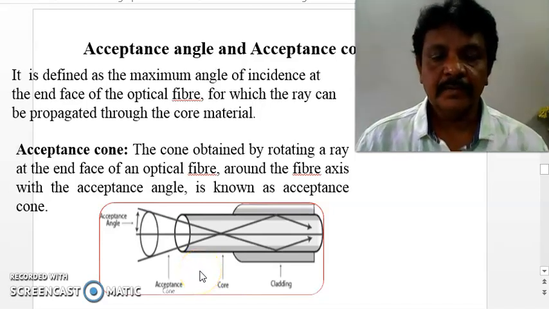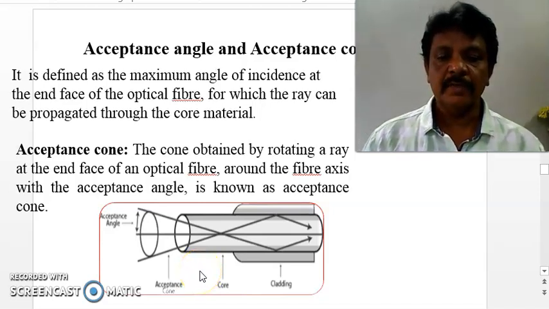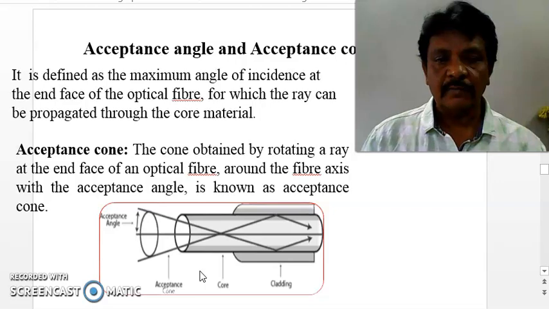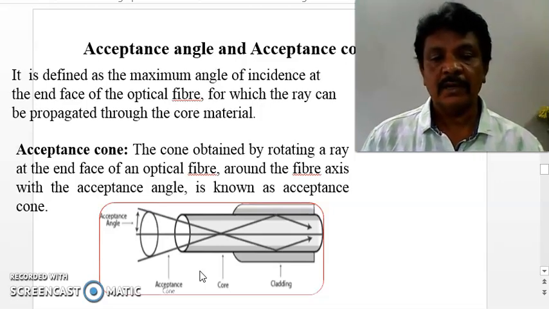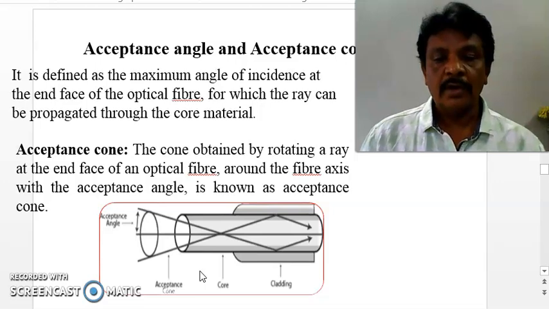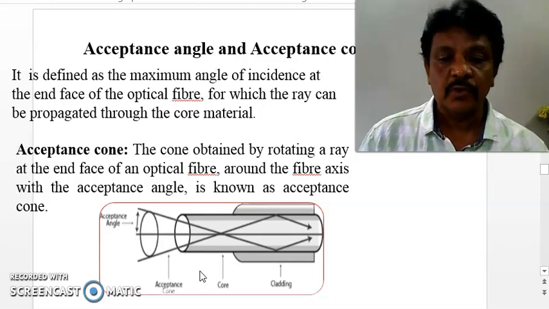Hi, let us continue with the previous class, where we learned in the optical fiber about the critical angle, total internal reflection, and the basic working principle of an optical fiber. Total internal reflection decides what type of signal the core can allow and which type of signal it cannot allow. That can be explained with the help of acceptance angle and acceptance cone.